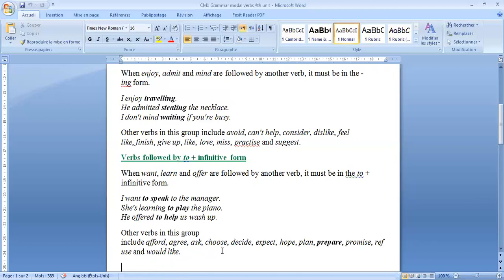So if we find these verbs in a sentence, and they are followed by another verb, the second verb must be in the to plus infinitive form.